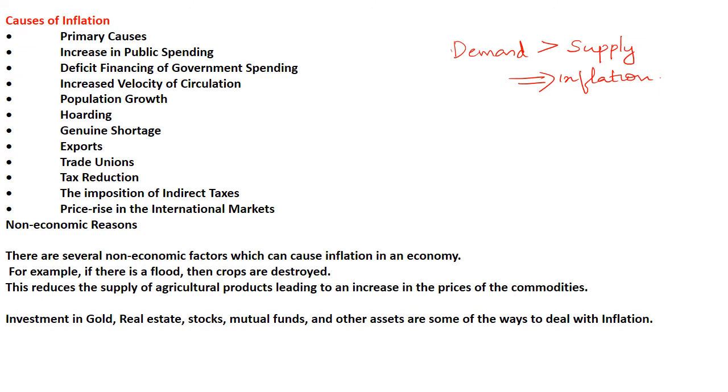Then genuine shortage. Sometimes due to a poor monsoon, or due to natural calamities, it can lead to less production of goods, and that can lead to a genuine shortage, which can also lead to inflation, right? Then exports are more, but we have fewer imports, that can also lead to inflation.